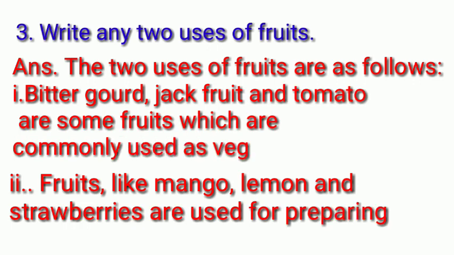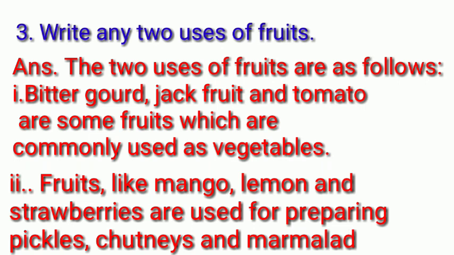So next question is, write any 2 uses of fruits. The answer is, the 2 uses of fruits are as follows. First, bitter gourd, jackfruit and tomato are some fruits which are commonly used as vegetables. And second, fruits like mango, lemon and strawberries are used for preparing pickles, chutneys and marmalades. Any 2 uses are asked, so I have written here these 2 uses. Take a screenshot of all these answers.